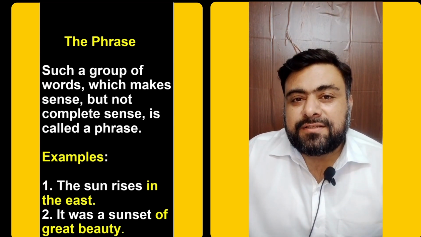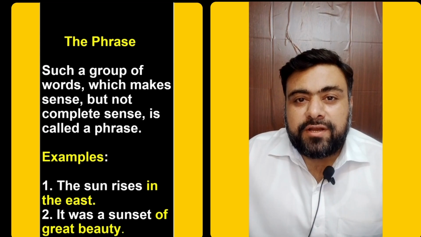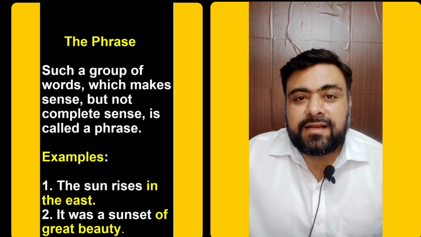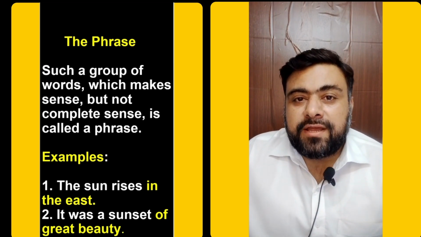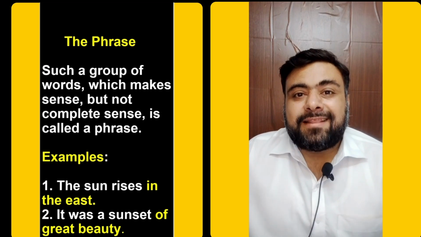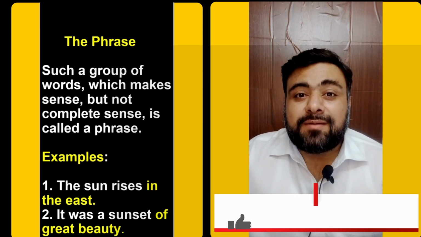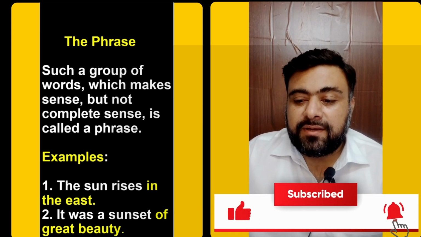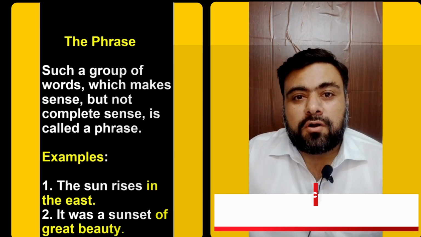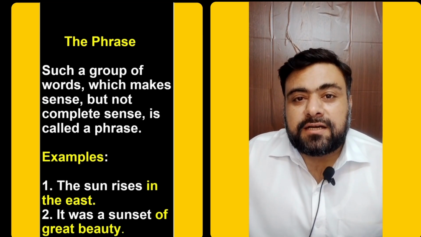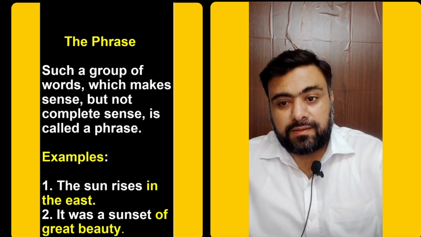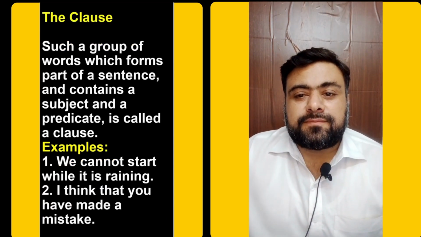In this sentence, of great beauty is a phrase and is not a sentence and is not a clause because it does not give complete sense. So a phrase is a group of words that makes some sense but not complete sense. For example, in the east or of great beauty. These are phrases. What is a clause?